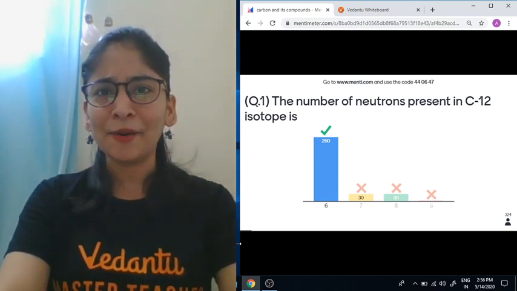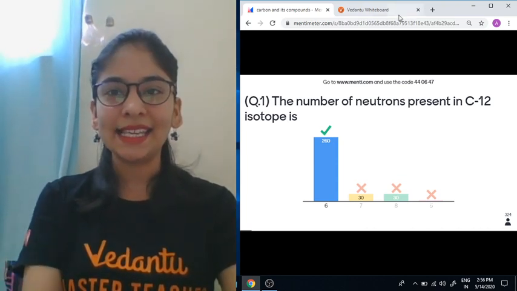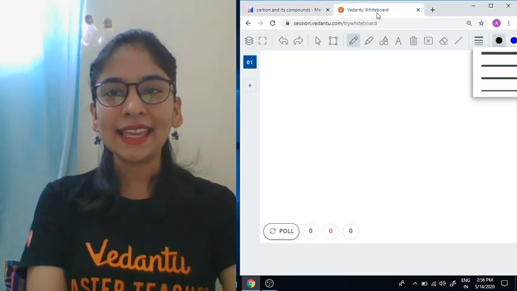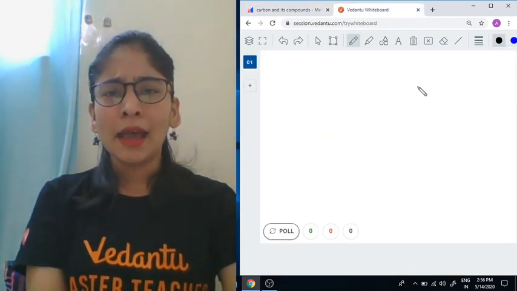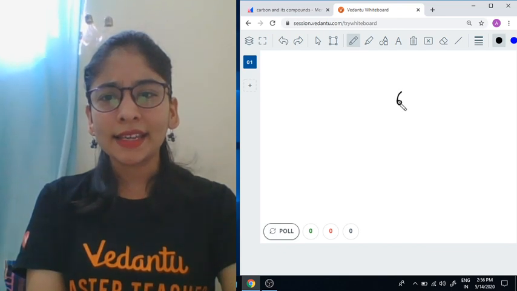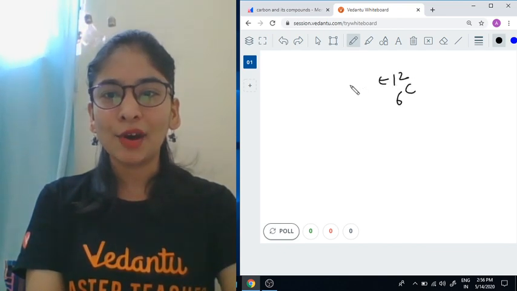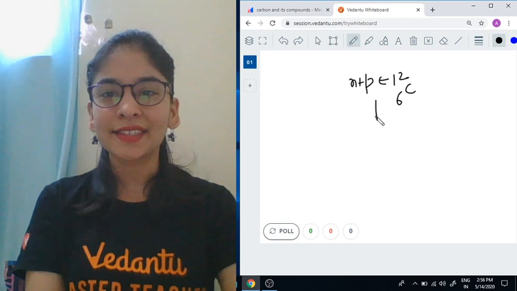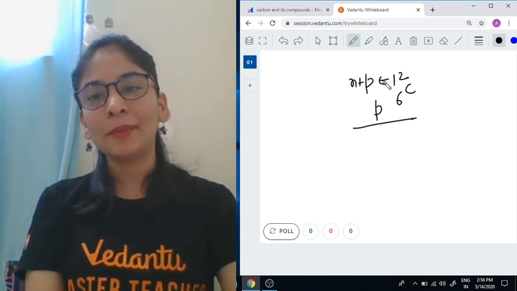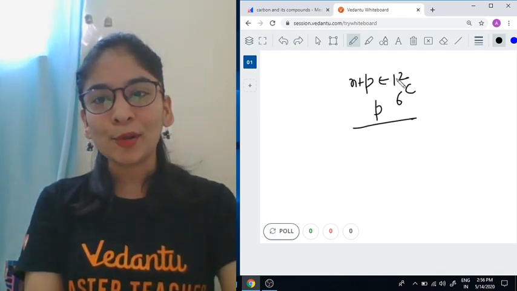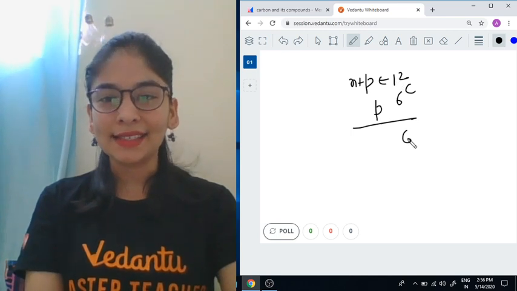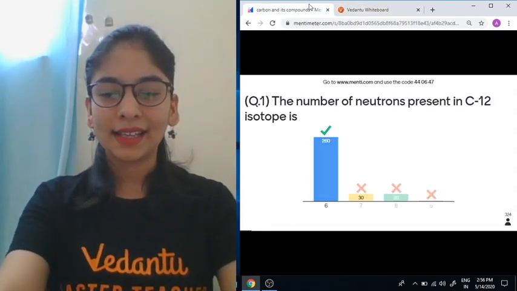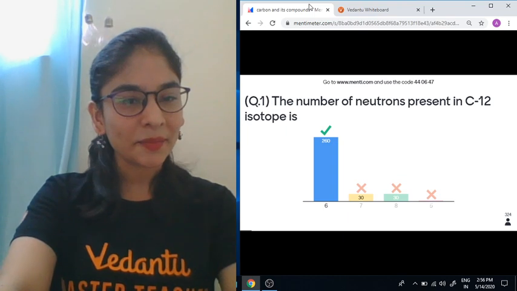And I can see so many students got confused in this easy question. Isn't it like this way that my carbon is 6C12, this is the sum of neutron and proton, and this is proton. So neutron will be, just decrease the proton number from the sum, that is 6. So the answer was A, right students?